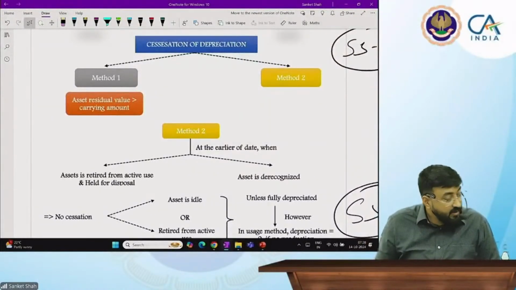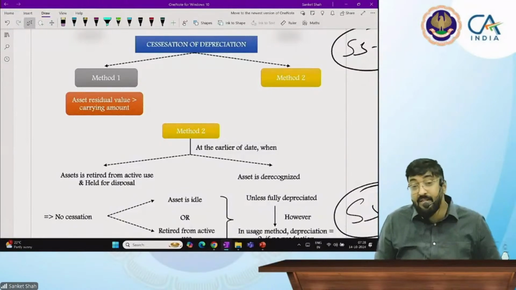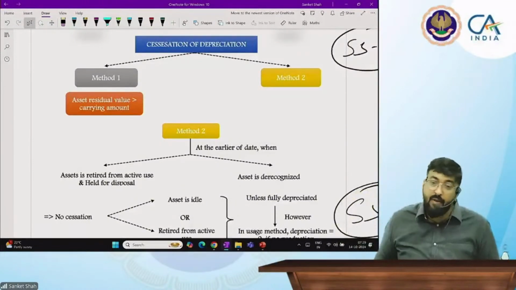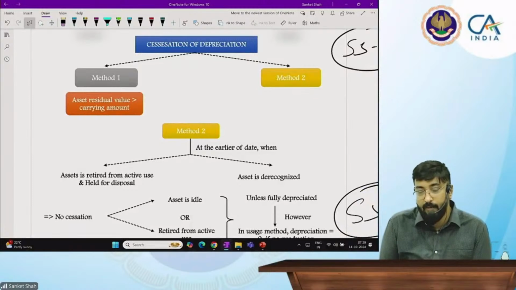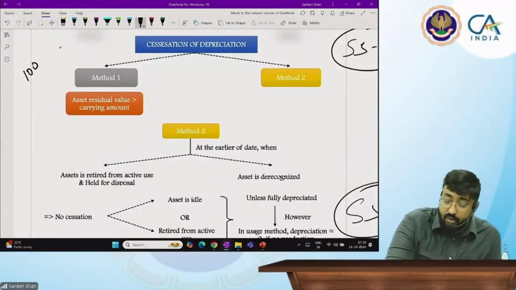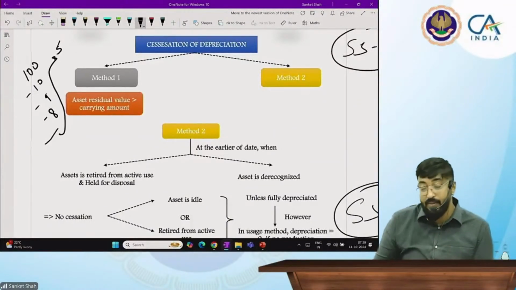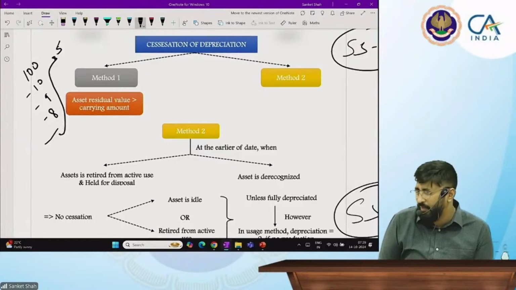Cessation of depreciation. Sir, when are you going to stop this depreciation? Number one, it is a very important chart. Once, after providing depreciation, your residual value is greater than your carrying amount, don't provide, because residual value is the last part. Suppose your residual value is 5 rupees. After depreciation 10, after depreciation 9, after depreciation 8, once your asset comes to 5 rupees. In the straight line method it comes directly to 5 rupees; the problem is in the WDB method and units of production method.